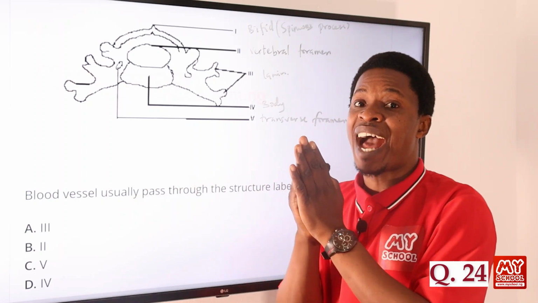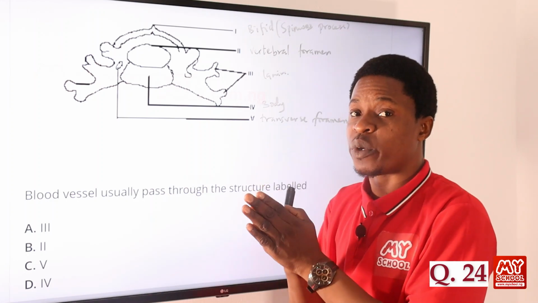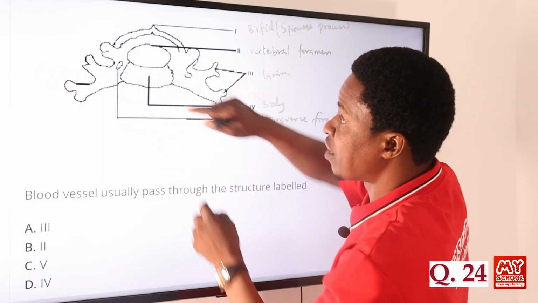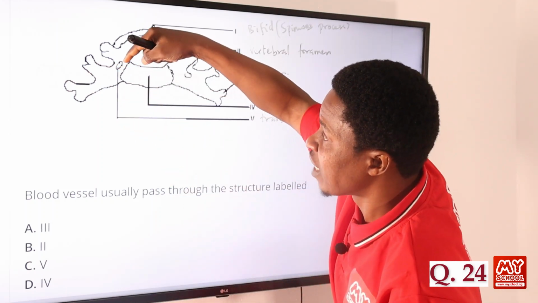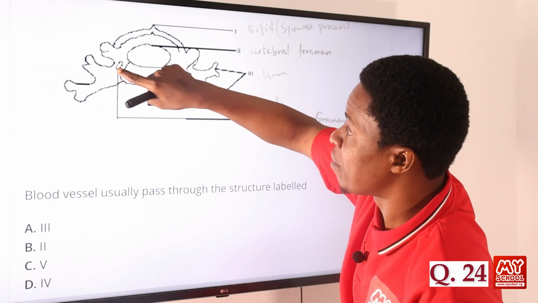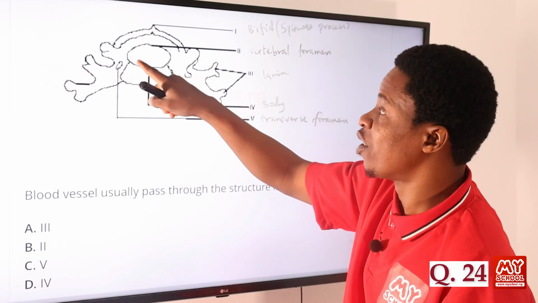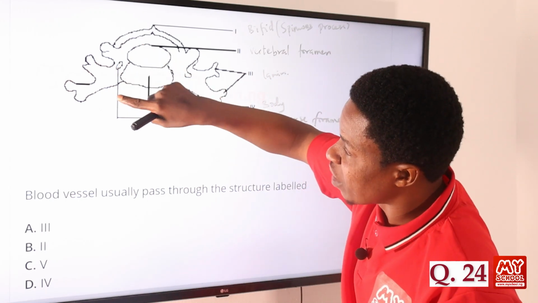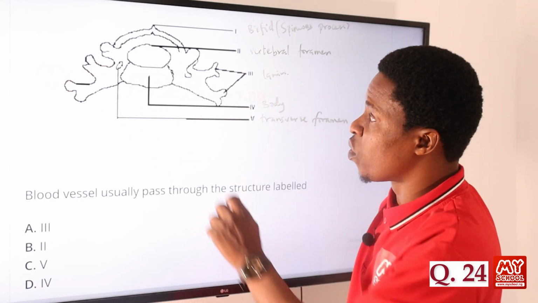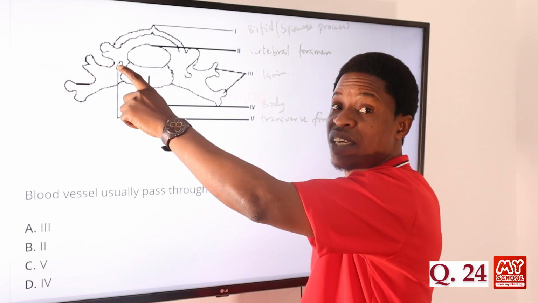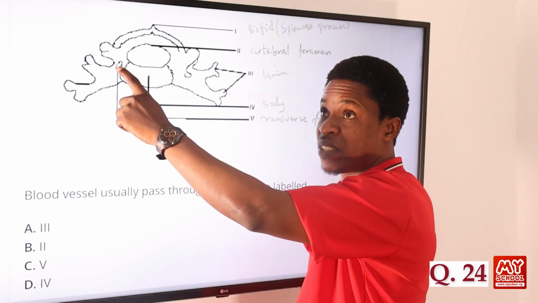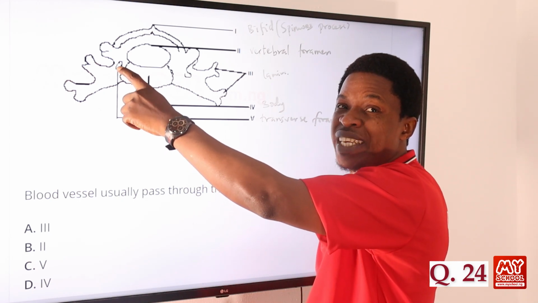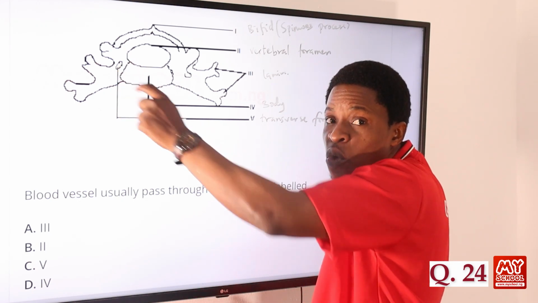Now the vertebral artery usually passes through the transverse foramen, which is this part. You can see this hole here. That's where we have the transverse foramen. So that is where the artery passes, not this big vertebral foramen. When we say the artery, we are talking about the vertebral artery, and it is through the vertebral artery that the blood vessels will usually flow.